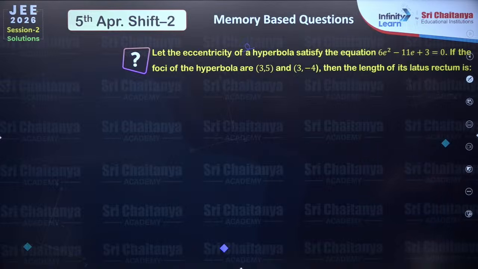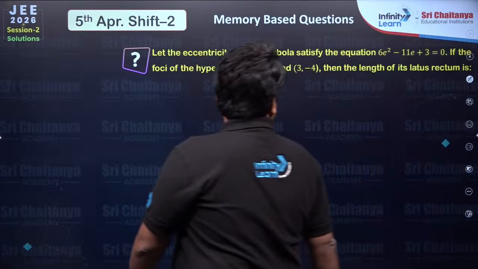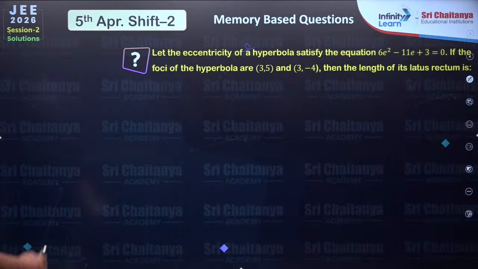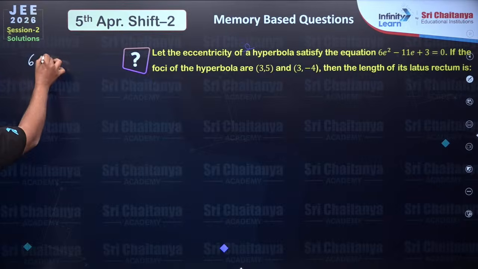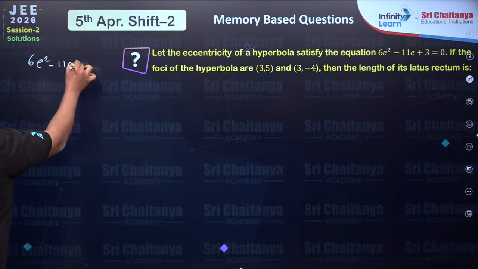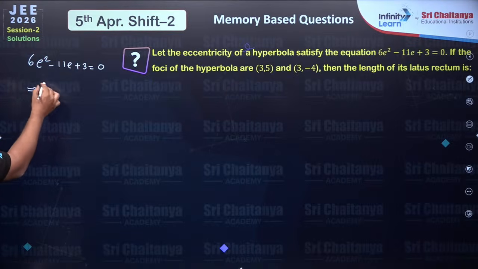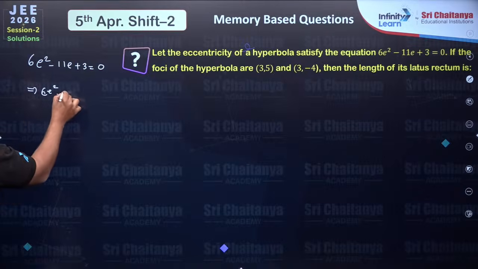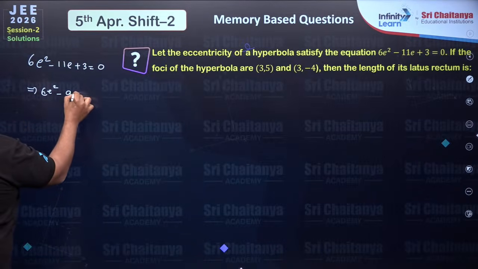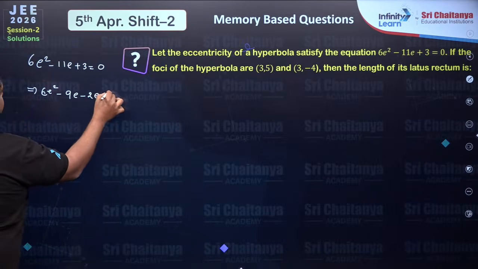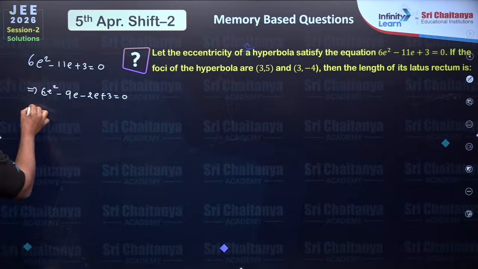Let the eccentricity of a hyperbola satisfy this equation: 6e square minus 11e plus 3 is equal to 0. 6e square, we know that 6 times 3 is 18, so it is minus 9e minus 2e plus 3 equals 0.